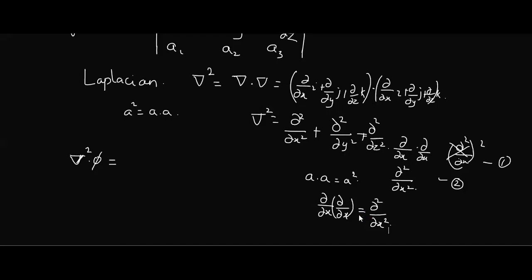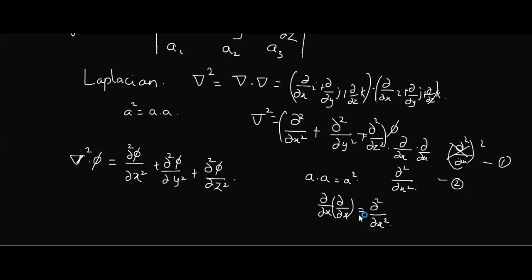Okay. Now I take this del square and operate it on phi. Can anybody tell me what the resulting thing will be? I have to take phi inside, right? This phi will be for all the terms: dou square phi by dou x square plus dou square phi by dou y square plus dou square phi by dou z square.